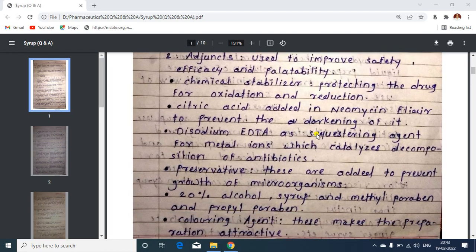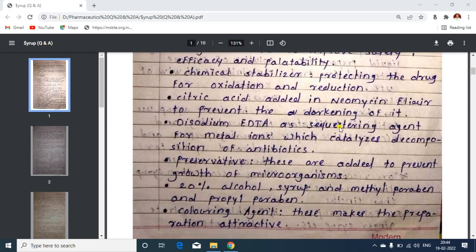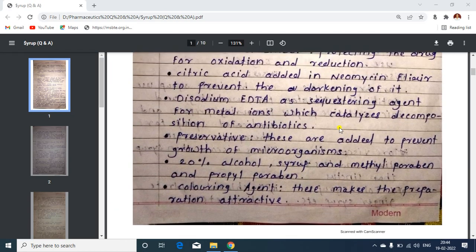Then citric acid, an example written by my student Rohit Sawant, who prepared it very well and explained every point very well. Disodium EDTA is added as an adjuvant. It's a sequestering agent for the metal ions.